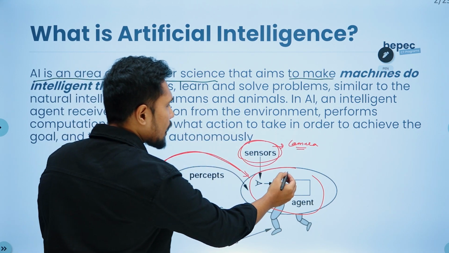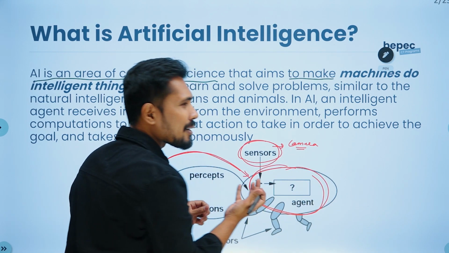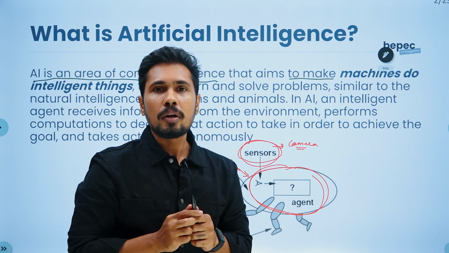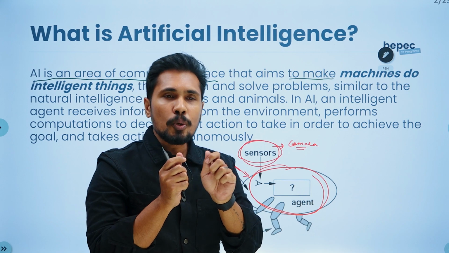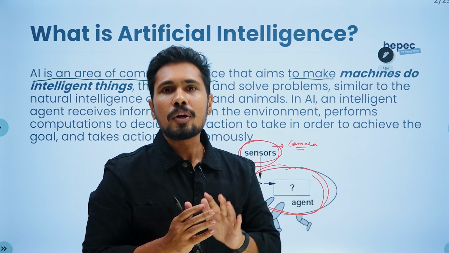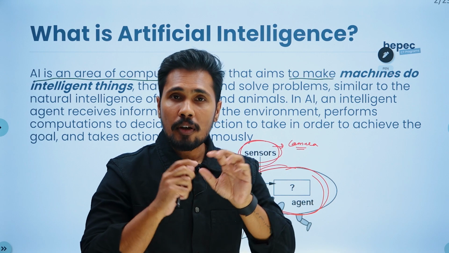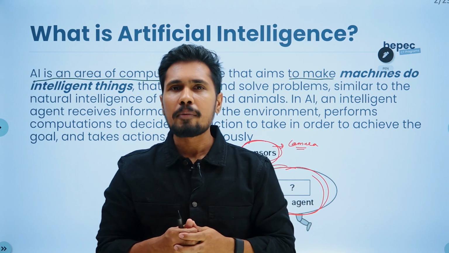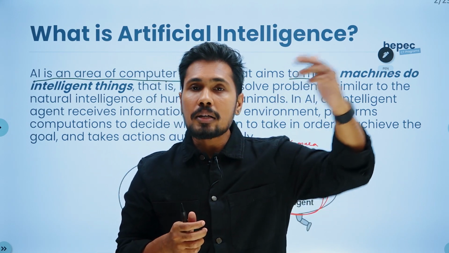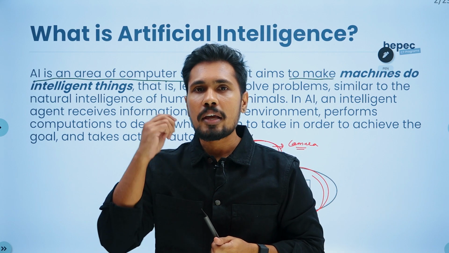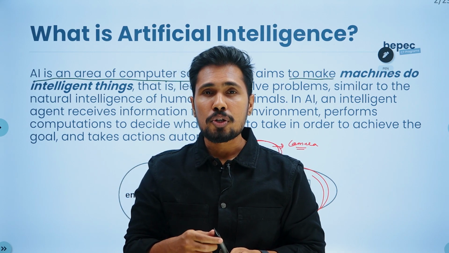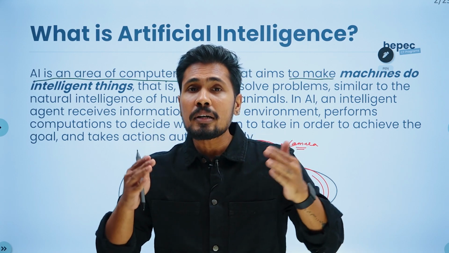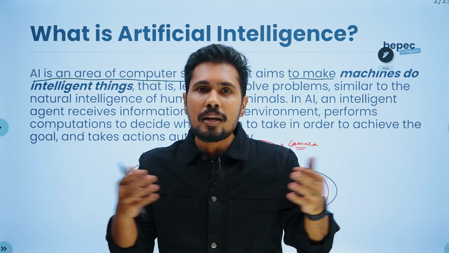We have a particular AI model inside this agent. This model is going to say, hey, this person is a human. What do we need to do if it is a human? You need to hit the brake on the car or slow down. If we are able to do this kind of activity, we call it artificial intelligence. We are doing this everywhere. For example, cars are able to recognize humans. If you take a camera, it can recognize our emotions, whether we are happy or sad. There are different types of AI imbibed in our day-to-day life.